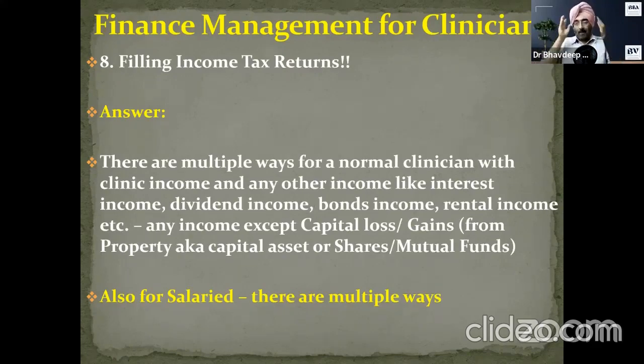If you are having many sources of income except property and mutual fund sold, now property rental income is added here only. Unless you sell a property, a share, or a mutual fund, you don't have a capital loss or gain. Buying is not counted in it. Selling, because selling will give you loss or gain.